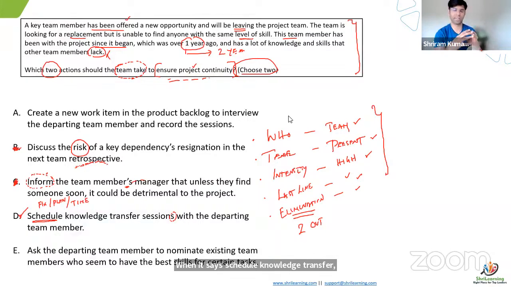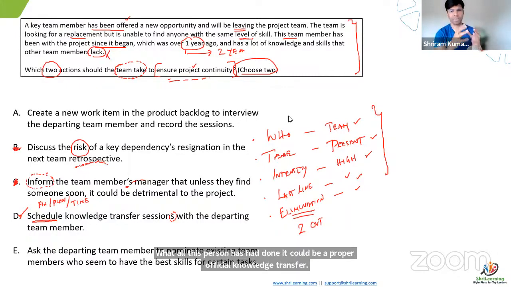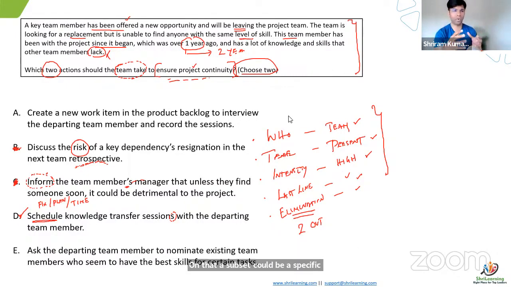What all this person has done could be a proper official knowledge transfer. On that, a subset could be a specific area. They do an interview on that particular subject, knowledge, domain, technology, implementation, errors, bugs, customer communication. They do a certain portion of it and have it preserved. This also can help. I can live with one answer also. If you remove A, I can also live with D. That's fine, because D and A look like a superset and a subset.